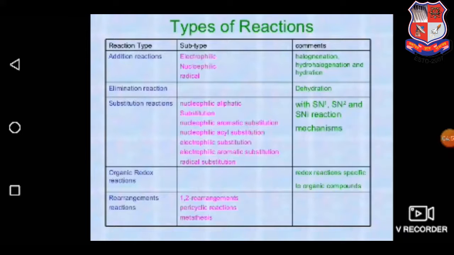Substitution reactions, the famous examples are SN1 type of reaction and SN2 type of reaction. This involves nucleophilic attack on the tertiary carbon and produces the final product. Organic redox type of reactions involve oxidation and reduction processes through which they produce specific types of organic compounds. Rearrangement reactions involve neither addition, elimination nor substitution, but involve rearrangement of the particular moiety inside the molecule.